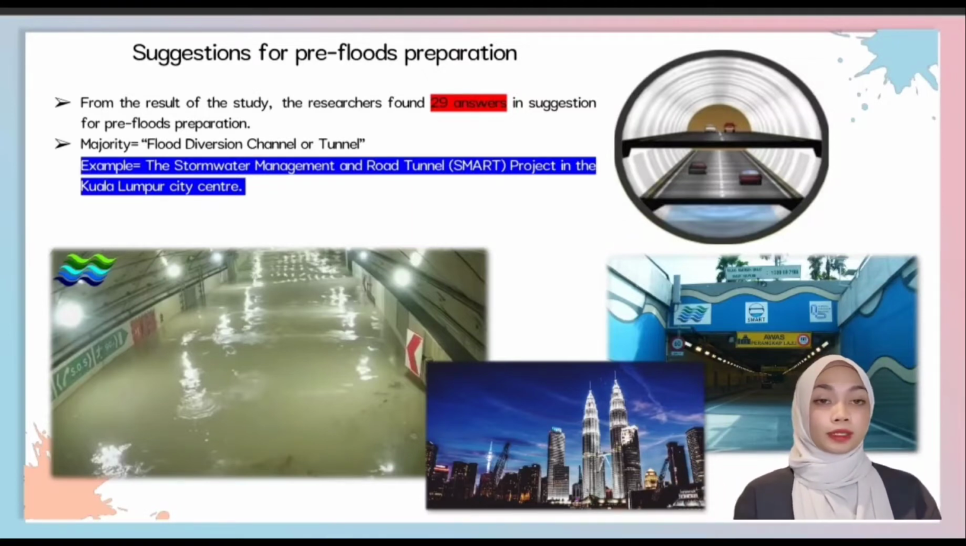This is being implemented in Kuala Lumpur, where the Stormwater Management and Road Tunnel, also known as SMART project, has become a viable and innovative solution. The SMART system, when completed, will alleviate flooding in the Kuala Lumpur city centre by diverting large volumes of flood water from entering the city centre. The tunnel is designed to incorporate a stormwater channel and a motorway for dual purposes.